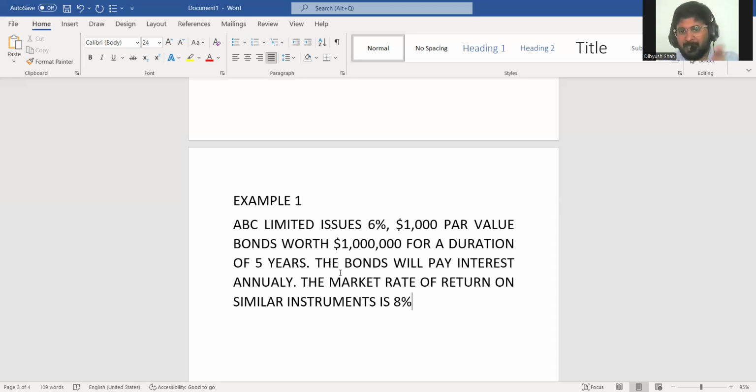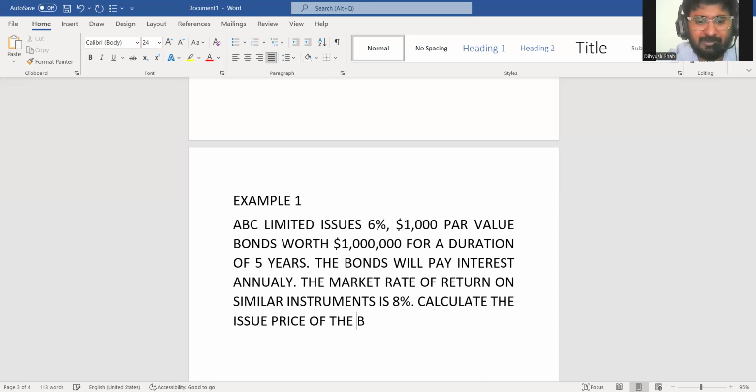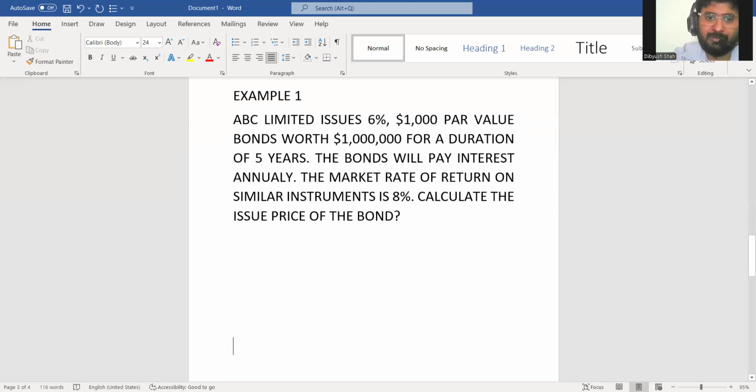So when we say market rate of return, it means similar rating. Let's say this bond is triple B minus. So other bonds which are triple B minus are also giving 8%. So I will want the same from this bond also. Right? So the question is: calculate the issue price of the bond. Now, always remember, you can make a note also if you want to.